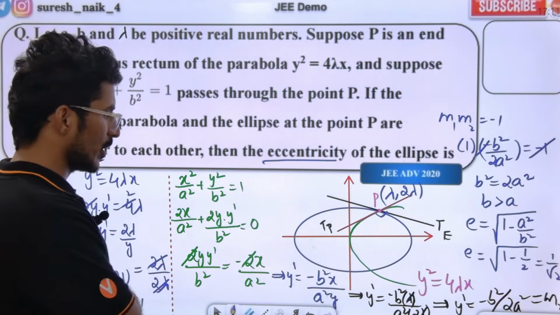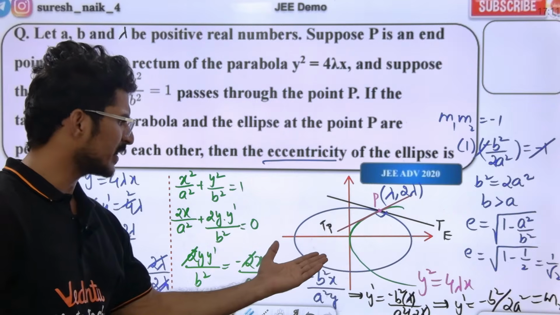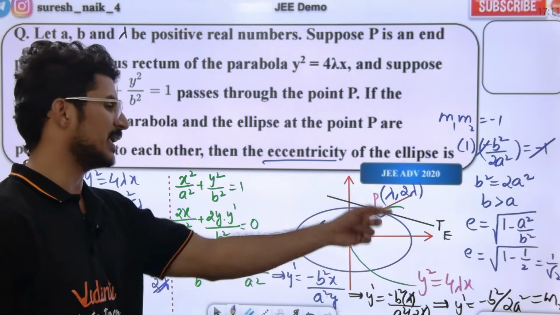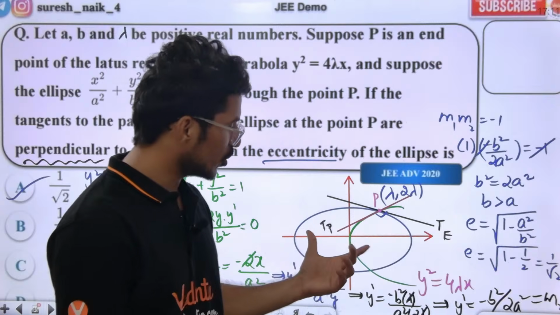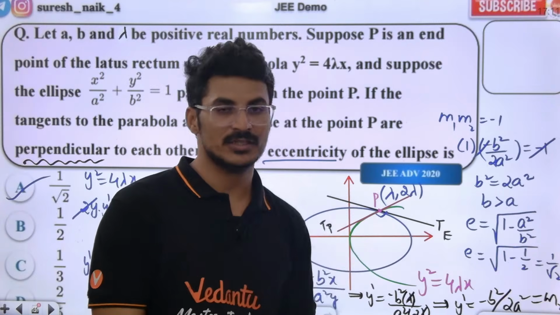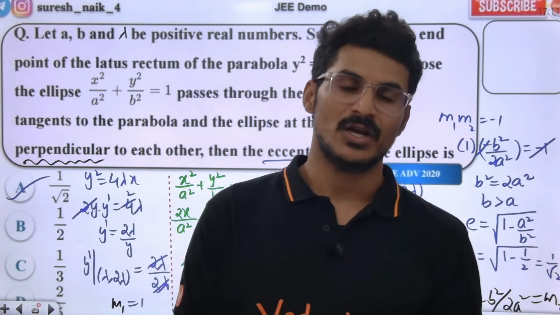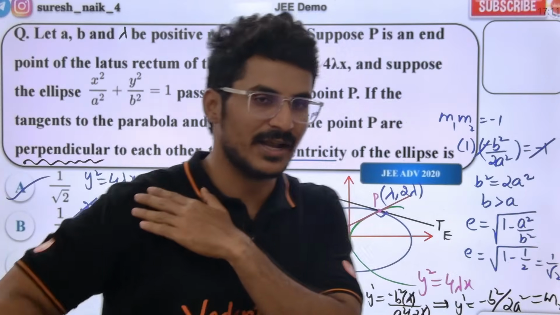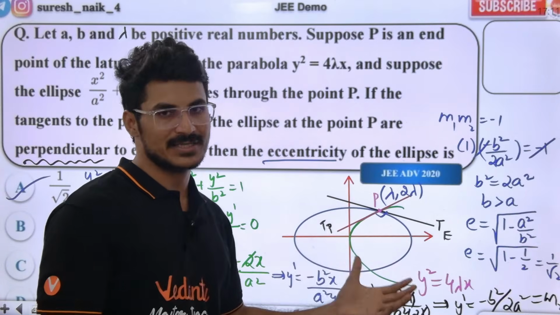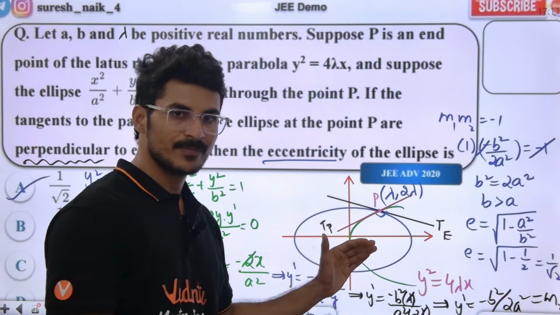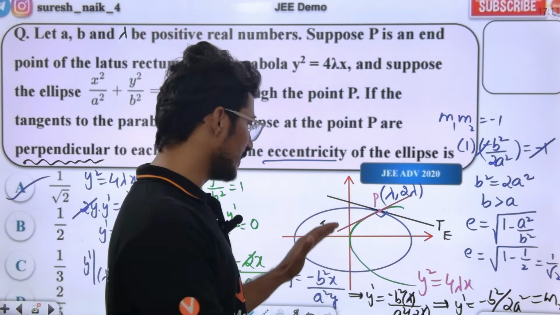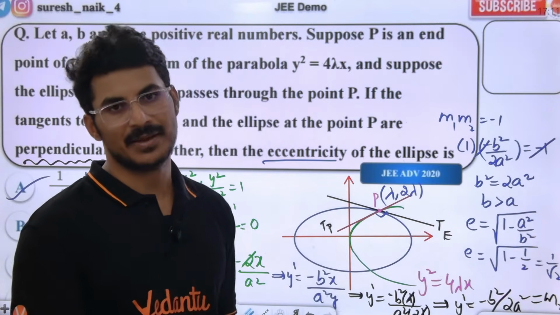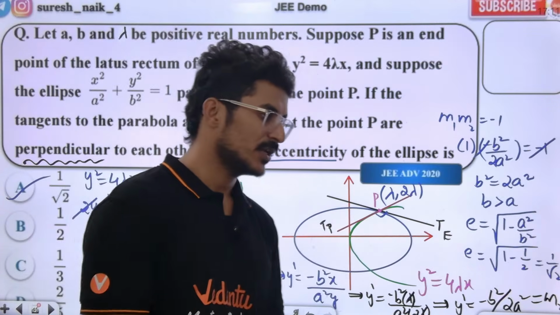This is a vertical ellipse. Why did you take this ellipse as a horizontal ellipse? It was a rough diagram, just drawn to make you understand. But this ellipse should be a vertical ellipse because b is greater than a, as I'm getting. Correct or not?